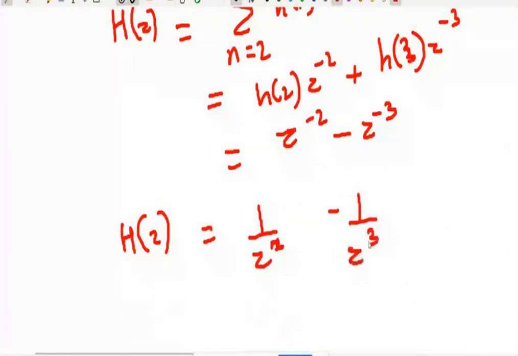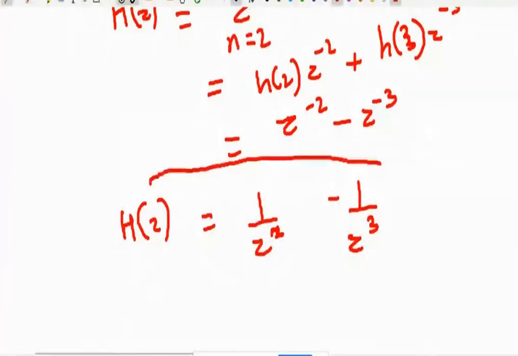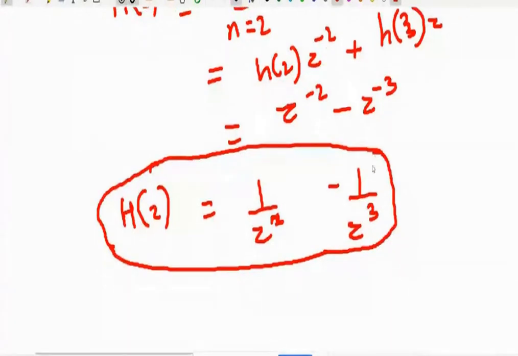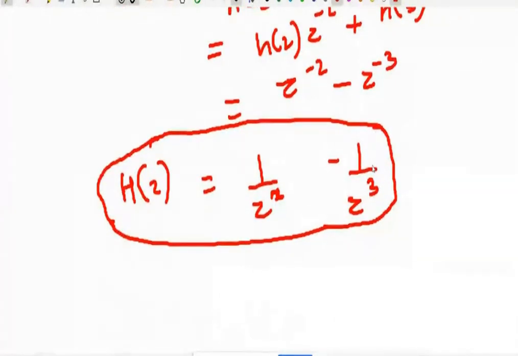I have to check whether it is a low pass filter or not. So what I will do is put z equal to 1.